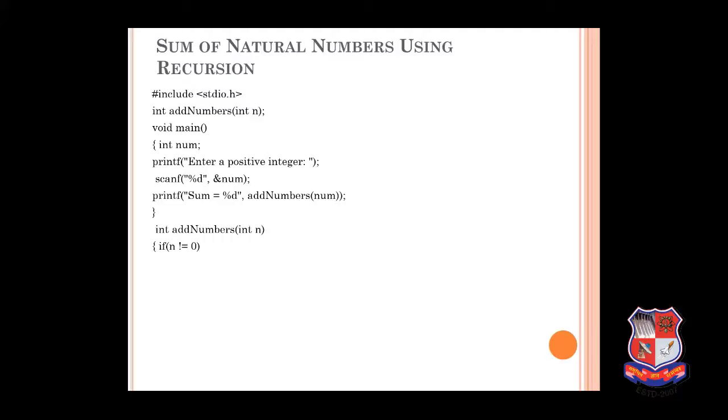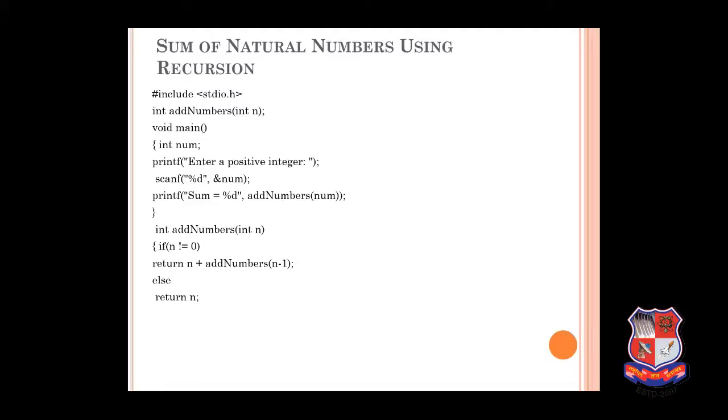Now the condition is if n's value is not equal to 0, what it will do is call addNumbers with n minus 1, and then add that to itself, n plus n minus 1. Until it reaches 0, it will keep repeating, else it will return n's value.